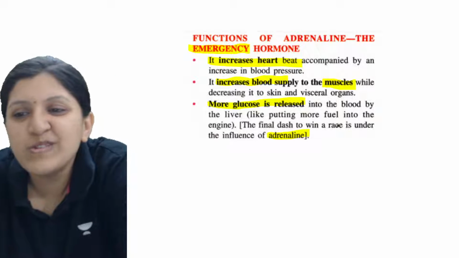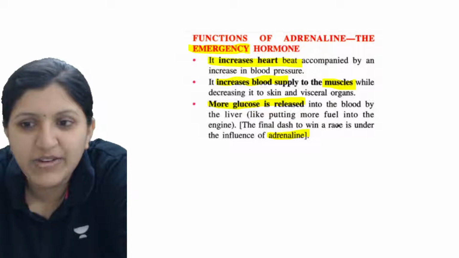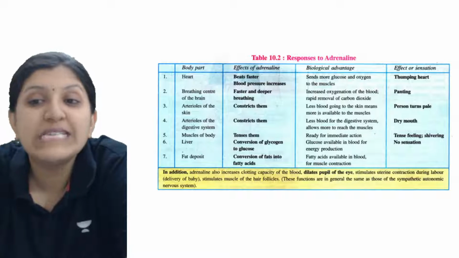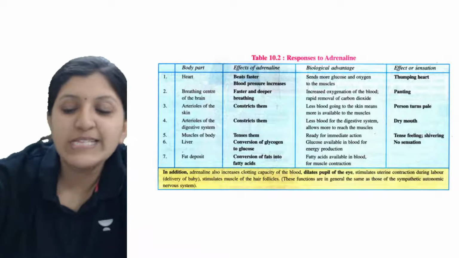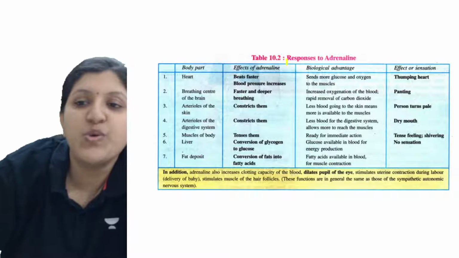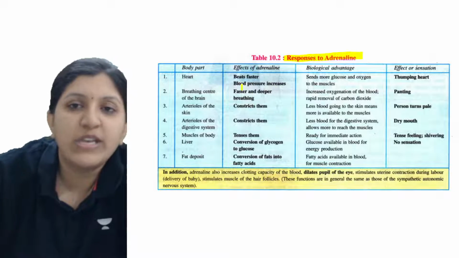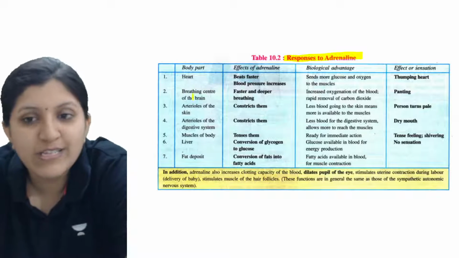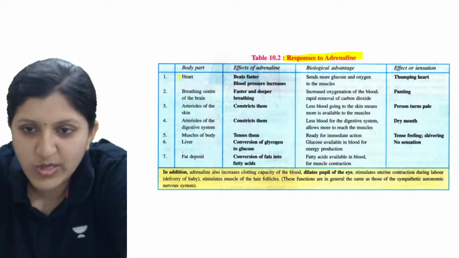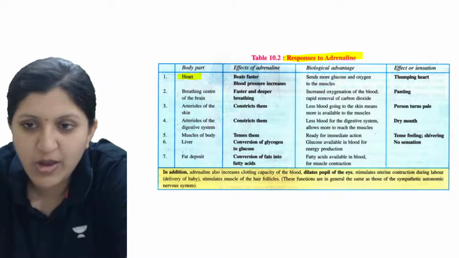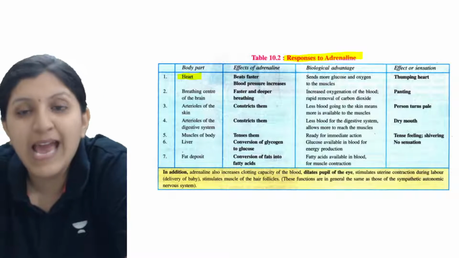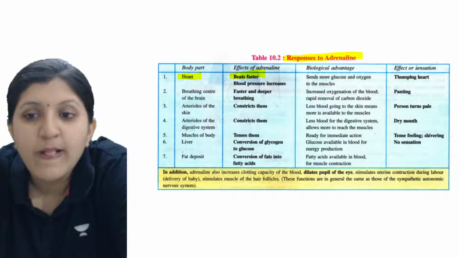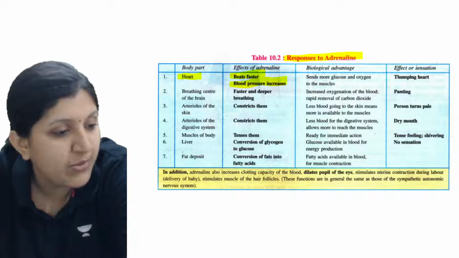So more glucose is released into the blood by the liver. So here why exactly is glucose required? For cellular respiration. So let's have a look at the responses to adrenaline. What exactly is the response when adrenaline is produced? What happens to the heart? Let's consider only the heart now. Whenever there is an adrenaline release, the heart beats faster, and the blood pressure also increases here.